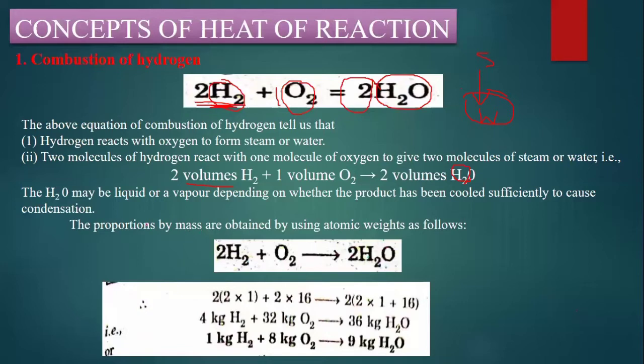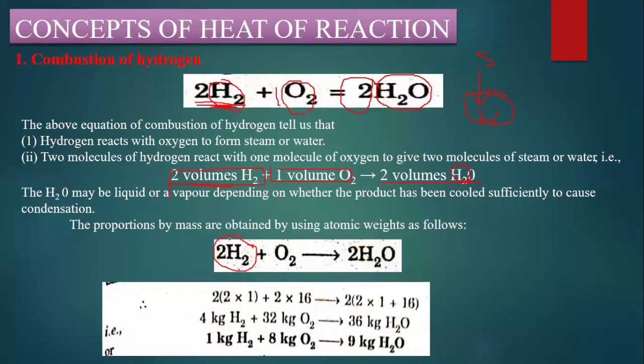So the proportions, now this is volumetric analysis. 2 volumes of hydrogen react with 1 volume of oxygen, giving 2 volumes of water or steam. So now we will go with the mass analysis.